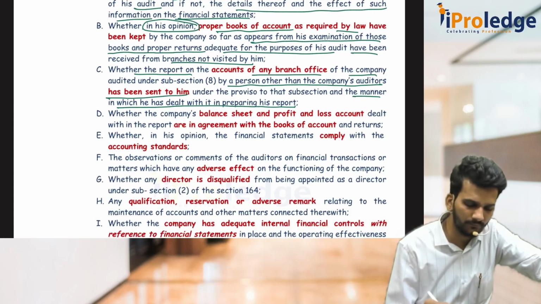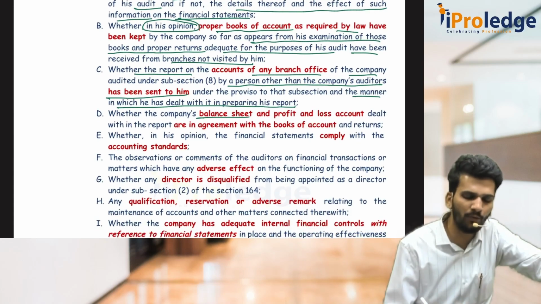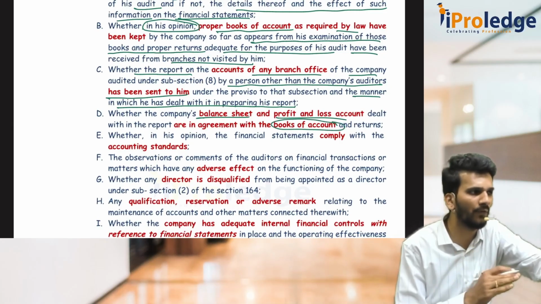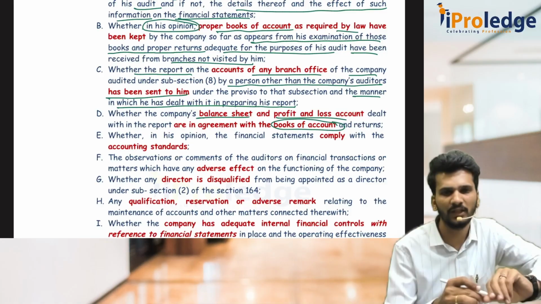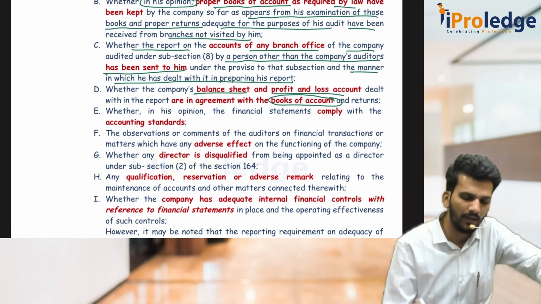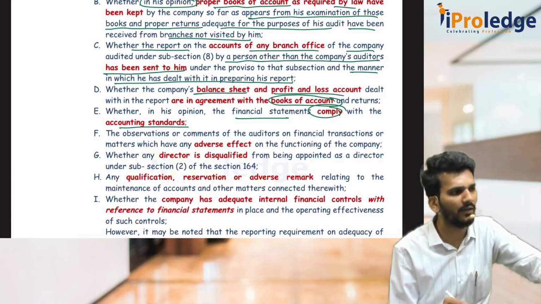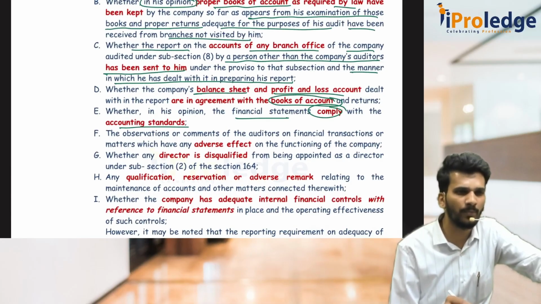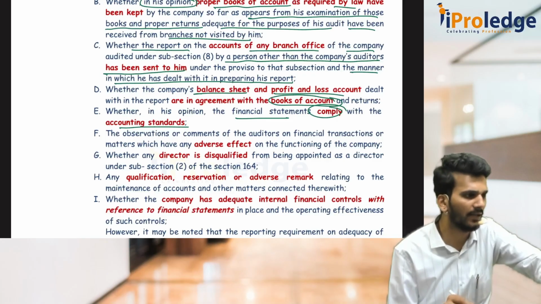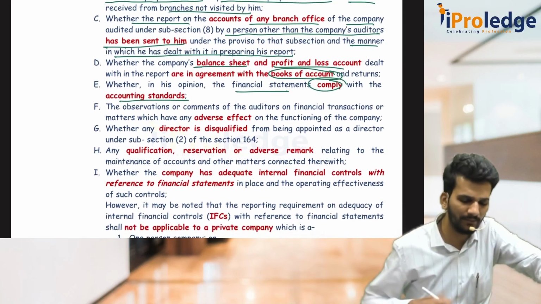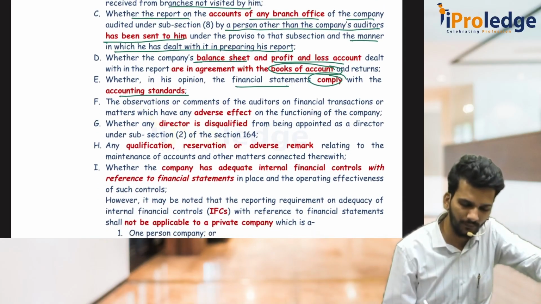Then whatever the balance sheet as well as P&L account are there, are they agreeing with the books of accounts or not? Because anything which is there in books of accounts has to be entered in the financial statements. You have to check. And all the financial statements are agreeing or complying with the accounting standards or not, because financial statements have to be prepared as per accounting standards. Those things have to be audited as per auditing standards. So as an auditor, you have to check whether it is being complied with accounting standards.